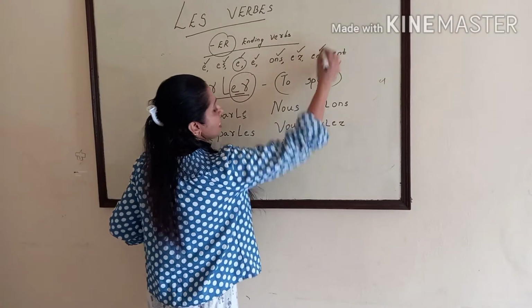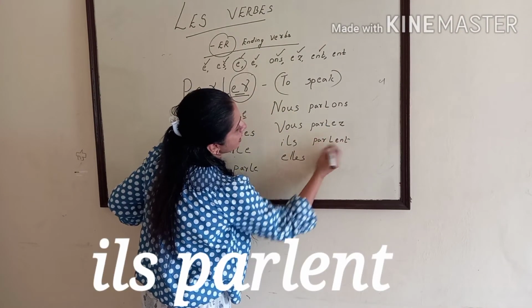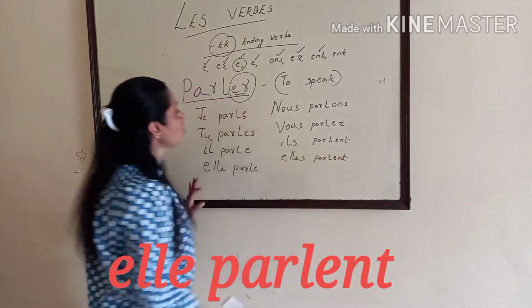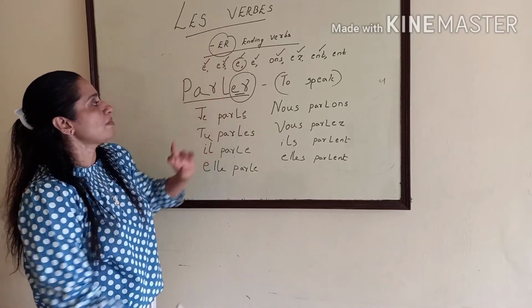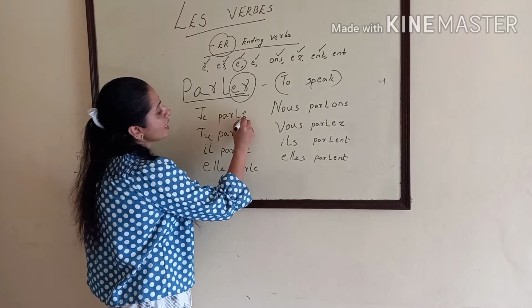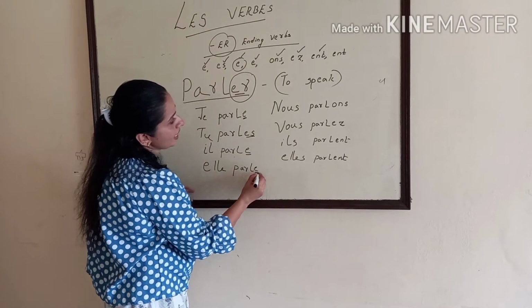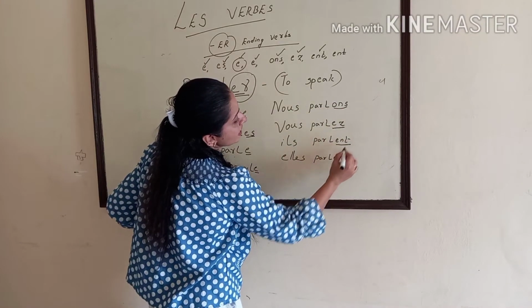And E-N-T next. P-A-R-L-E-N-T. So for conjugating an ER ending verb, first we have to remove ER and add E, ES, E, E, ONS, EZ, ENT, ENT.